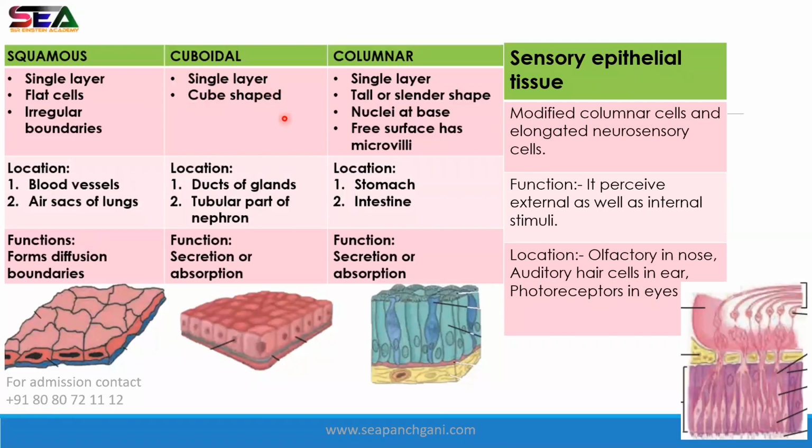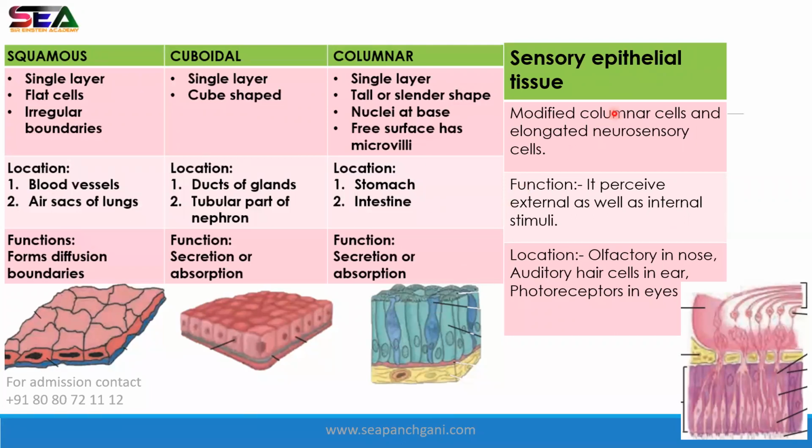Cuboidal is also single layer and cube shaped. Location: ducts of glands and the tubular part of the nephron. Function is secretion and absorption. Secretion of hormones, sweat, milk, mucus, saliva, and absorption of minerals and nutrients. Columnar epithelium is single layer, tall, slender, and the nuclei are at the base. Location: stomach and intestine, and many more, but right now pay attention to the stomach and intestine. Function is secretion and absorption.